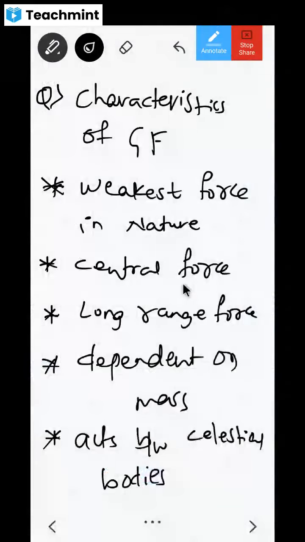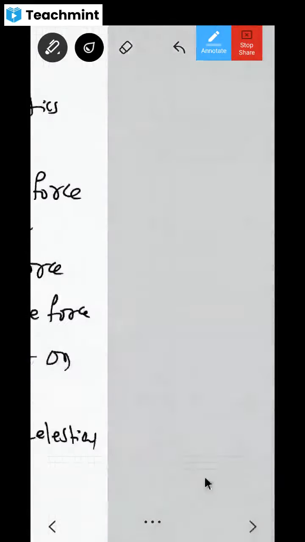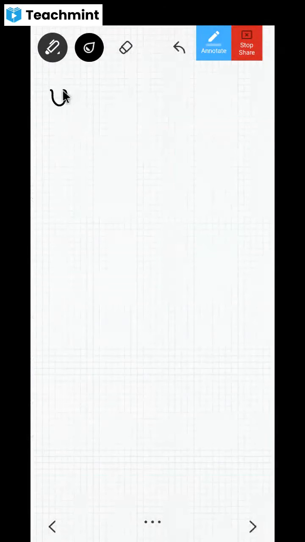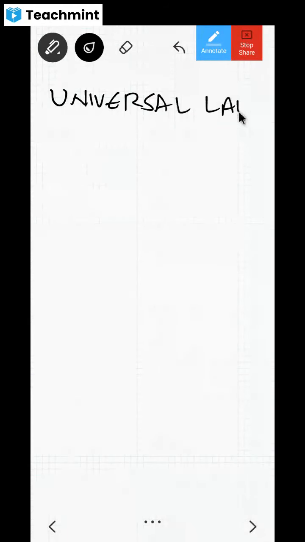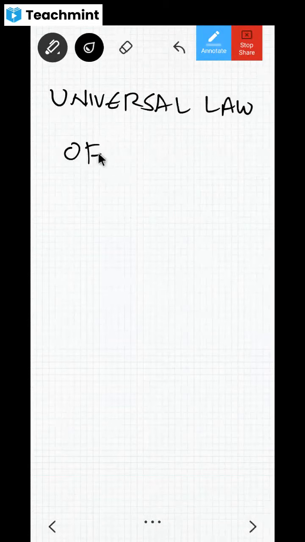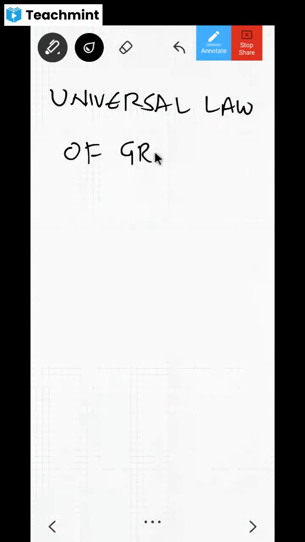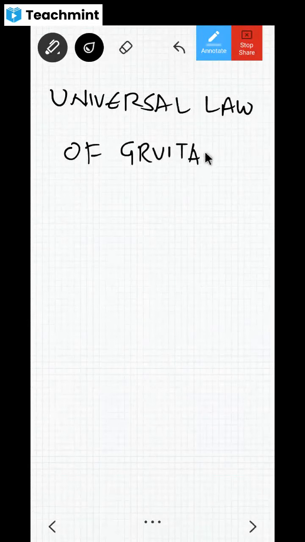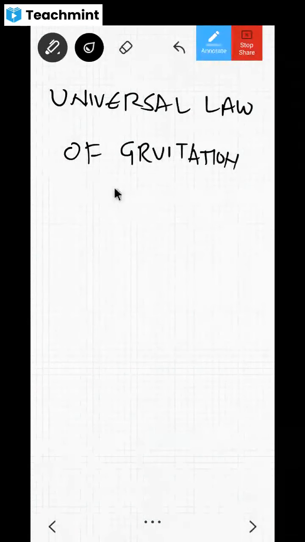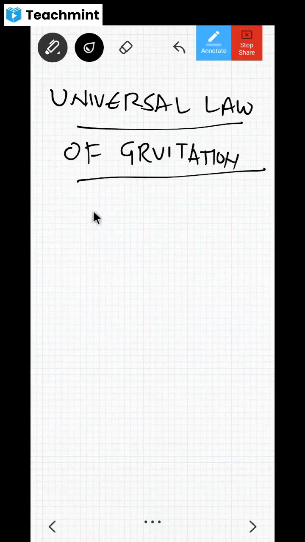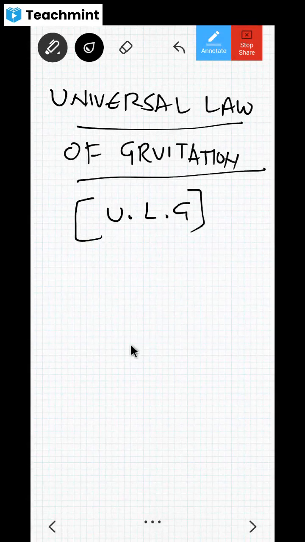Now, shall I go to the next thing? Yes, sir. Now, there is one law called the universal law of gravitation. Everybody is going to put the heading. What is that law? Universal law of gravitation. I'll be using the shortcut ULG for that. So what is ULG? Universal law of gravitation. Okay, dear children?